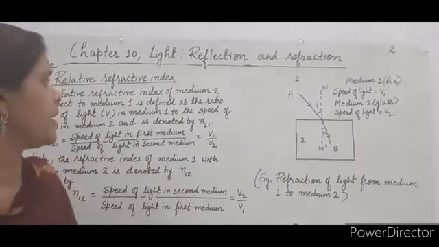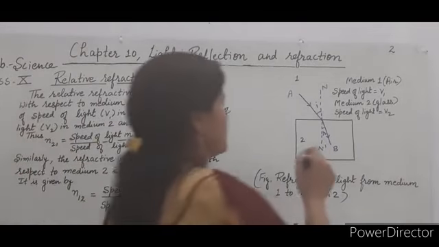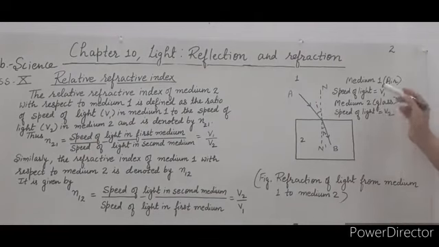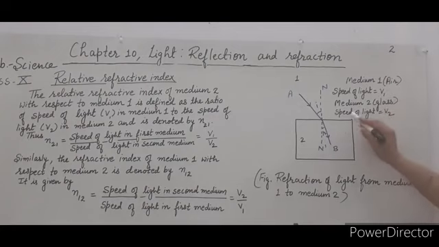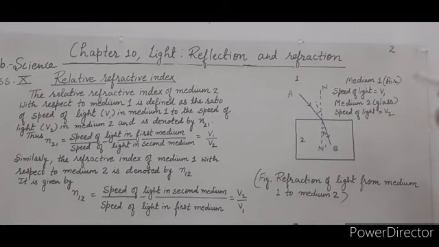Relative refractive index. Now in this figure there are two media. Medium first is air and medium second is glass. Speed of the light in medium first is v1. Speed of the light in medium second is v2. Now when light enters from medium 1 to second, it deviates from its path. So this figure is showing the refraction of light from medium first to medium second.